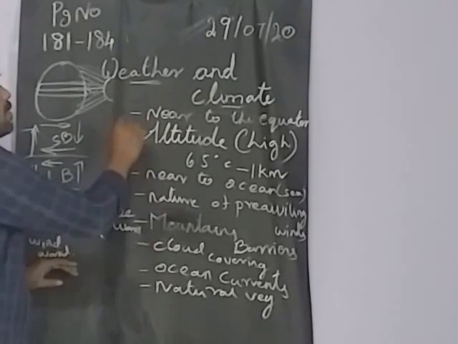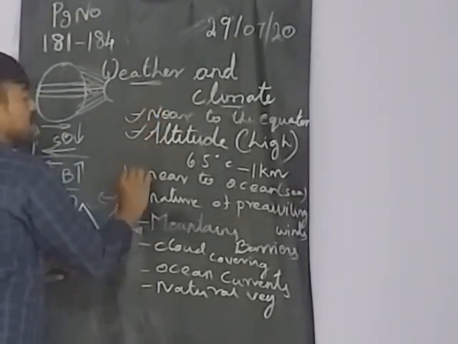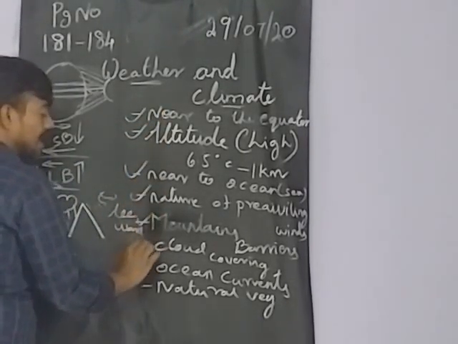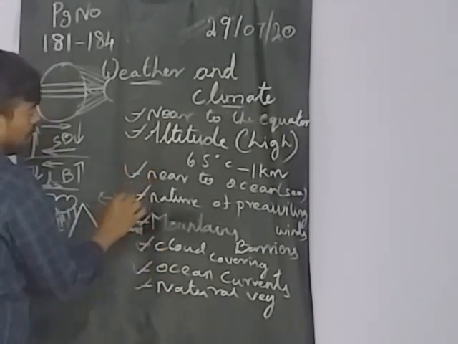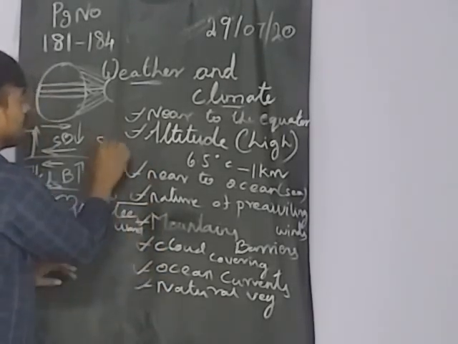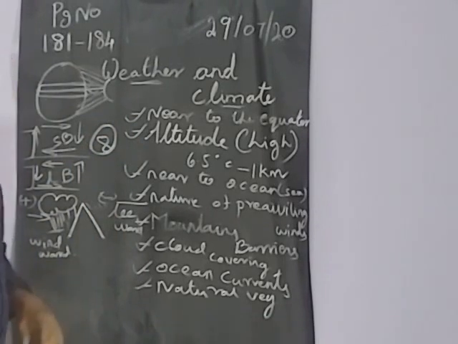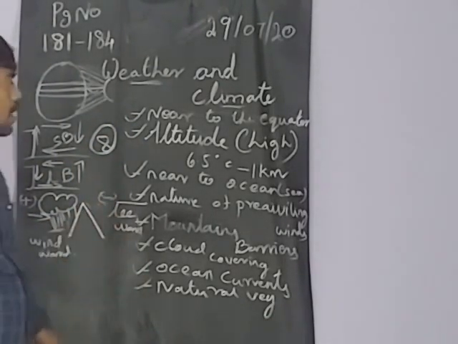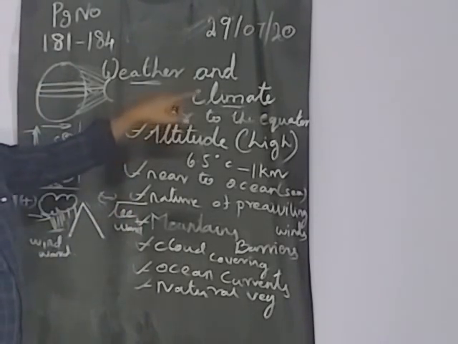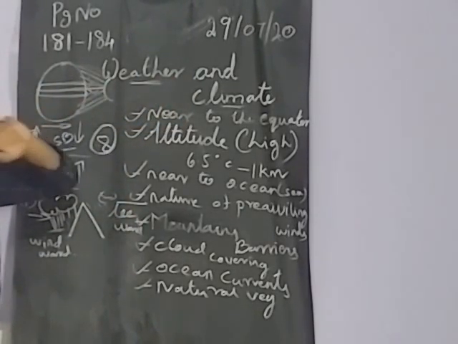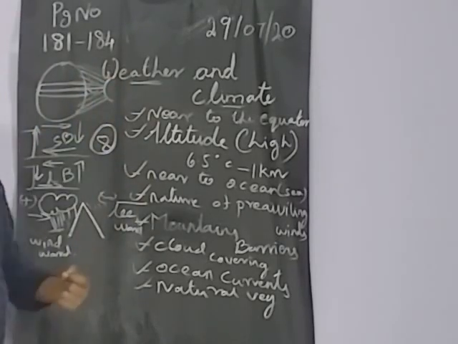So these are the important factors for changing the weather and the climate. How many are there? Totally 8 factors. Okay? So understand, read and learn. Next we are going to talk about the wind, so you can see that in the next class.